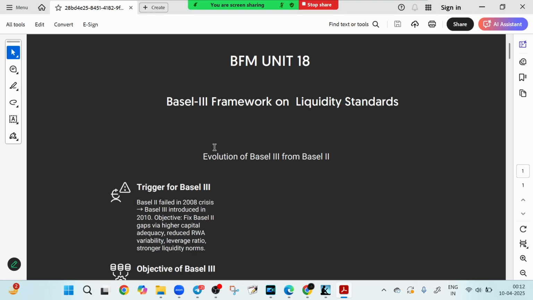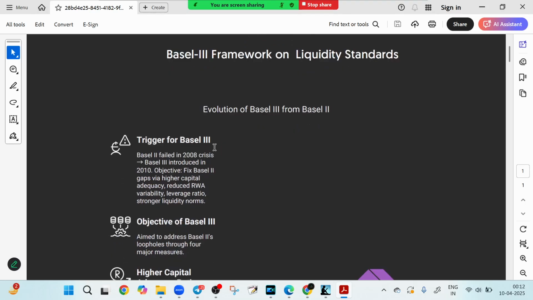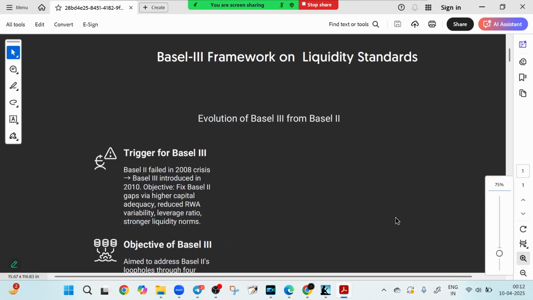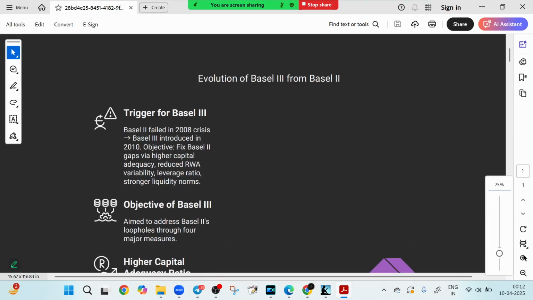So this entire chapter I have divided into 4 to 5 slides, and each slide I will convert into a mind map or flow chart which helps you understand each and every concept. So let's get started with our first topic. Ever wondered why BASEL 3 was ever introduced? What triggered it? And how is it different from BASEL 2? Let's decode the powerful transformation of global banking regulation in a simple and visual way.